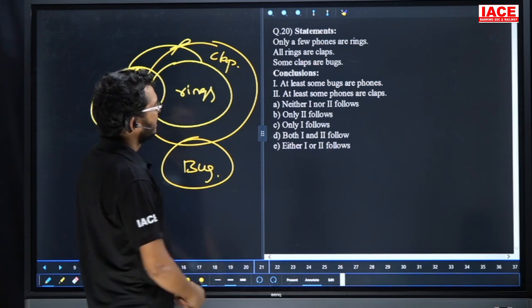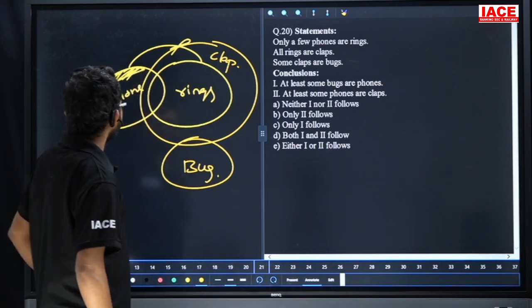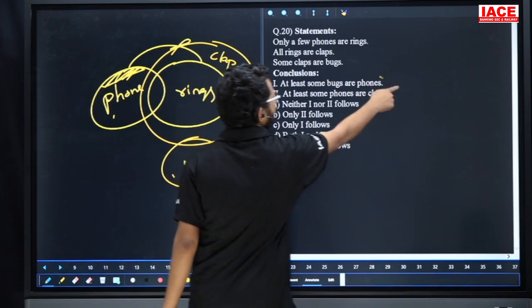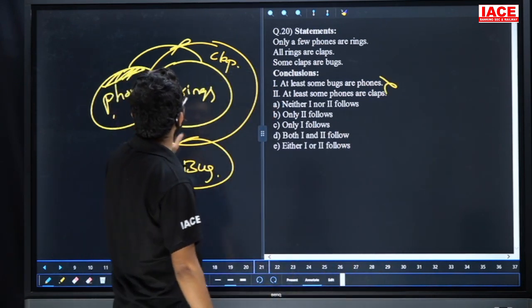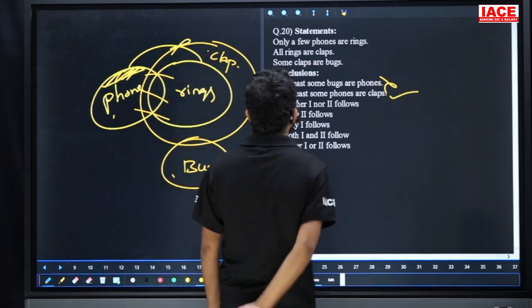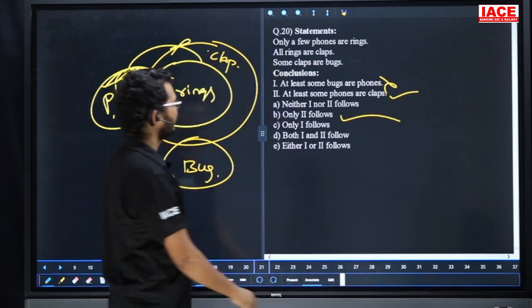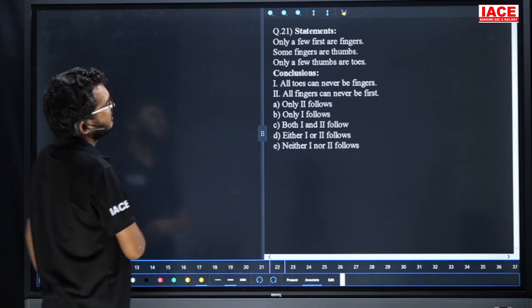Take your first one: at least some bug are phone. Bug and phone relation is unclear, can't say. The first one is wrong. Second one: at least some phones are claps. Some part of phone is mixed with clap. Then the second one is true. So what is the answer? Only two follows. Option B.